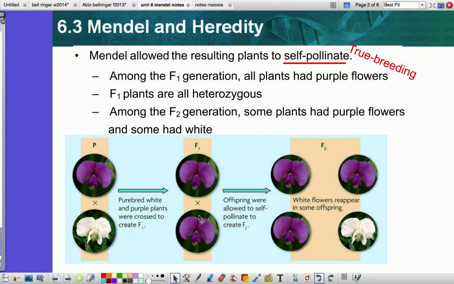This puzzled him, as you can imagine, because there were white flowers to begin with. Why did he get no white flowers? And that's kind of where the whole inquisitive thing came about. So he decided to cross those two purple flowers in the next generation, and look what happened. White reappeared.